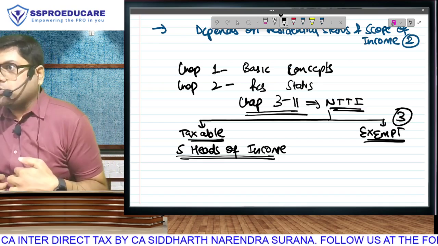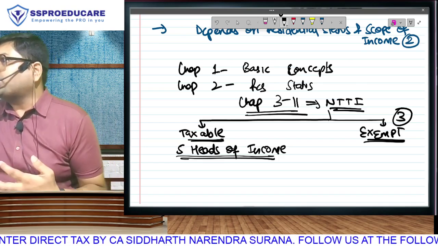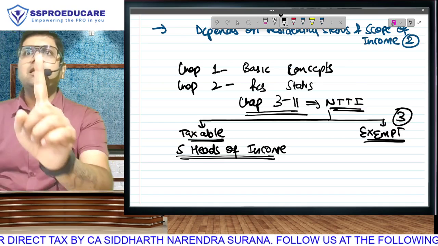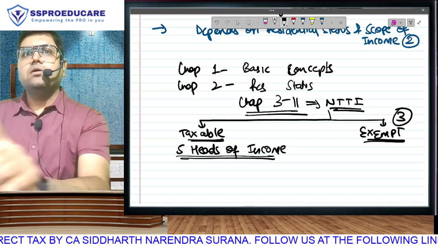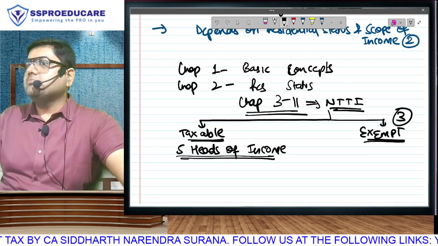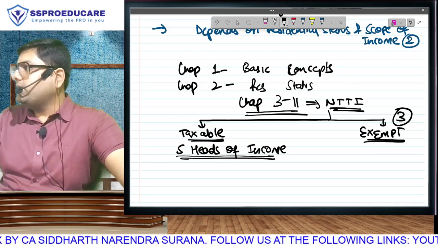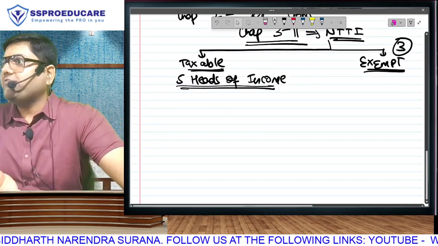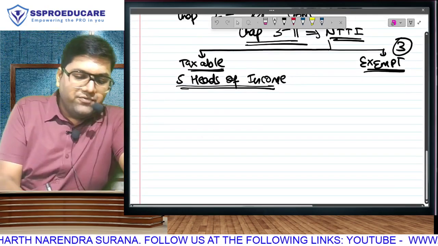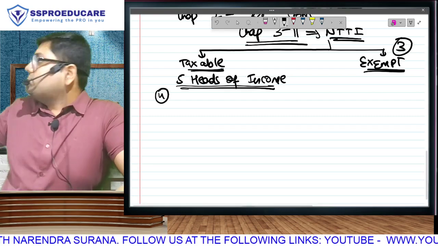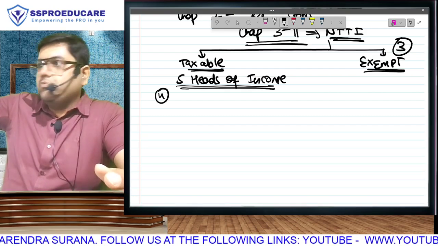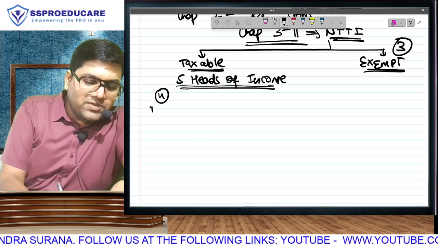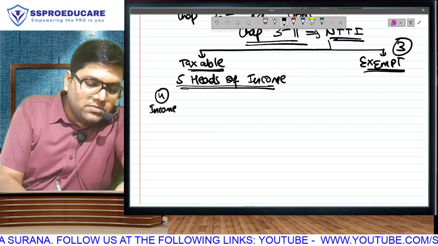For your understanding, you can call it category or a type, but the legal term is 5 heads of income. The incomes that you will earn will be classified, divided into one of these 5 heads. I'll tell you the name. In any case, these are 5 chapters, if you understand. So we have first head of income, but chapter number may it becomes 4. I hope you understand. Okay, we have got something called income from